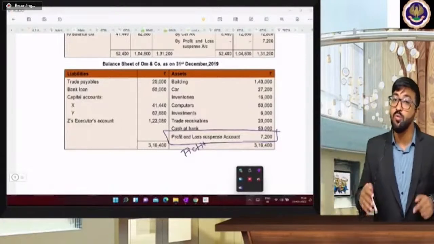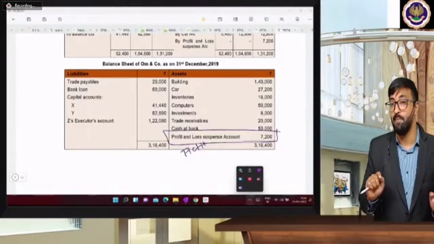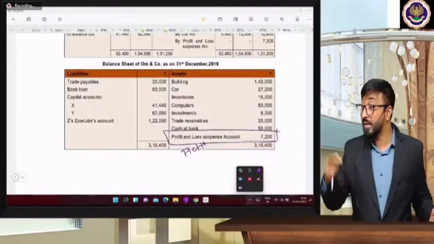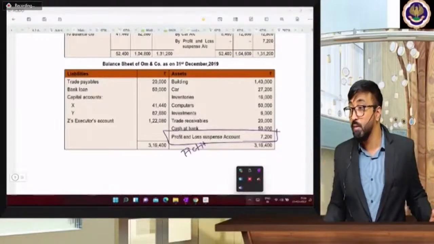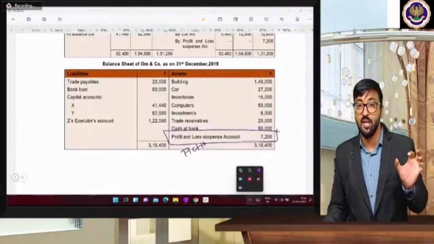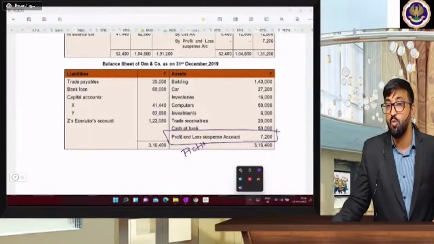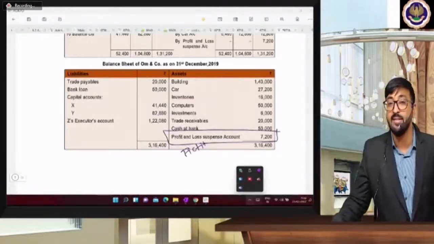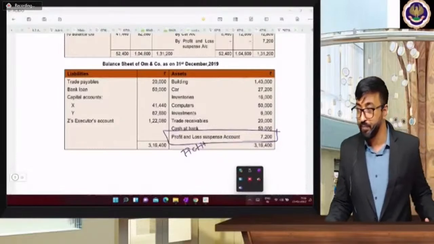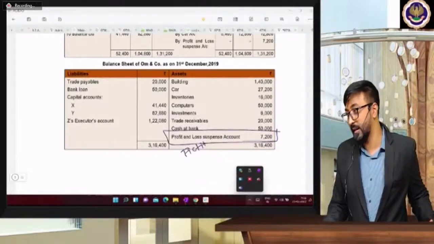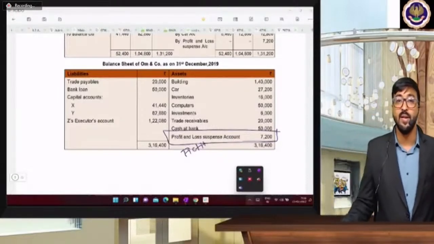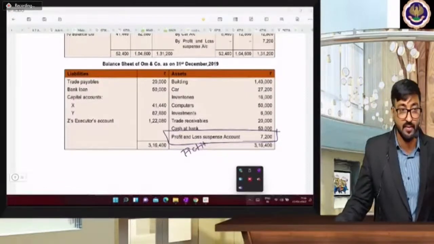In company accounts, we have to show it as a deduction from the liability, from reserves and surplus. But in partnership firm final accounts, we are recording it on the asset side as it is showing a debit balance. Okay. Debit balance means loss. General reserve has a credit balance, and this has a debit balance.